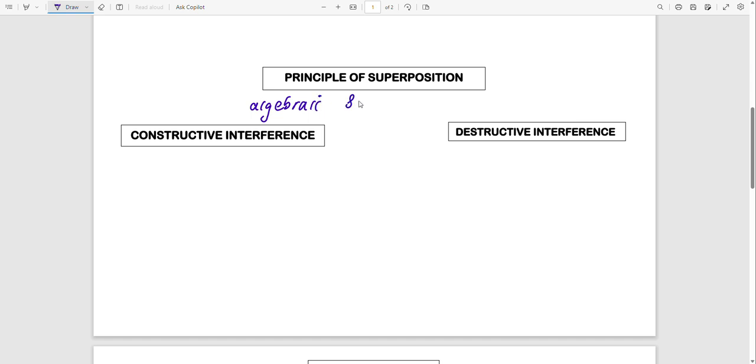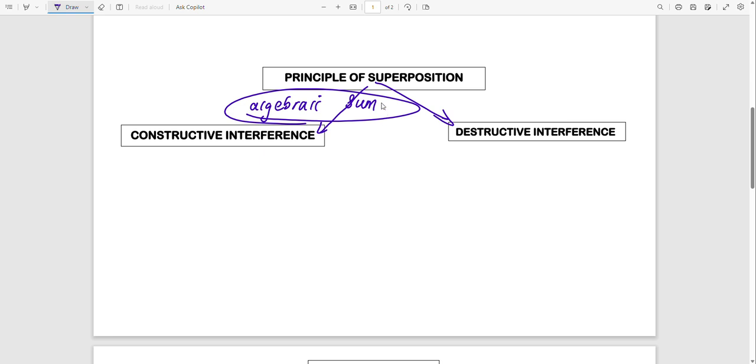Algebraic sum. That is the algebraic sum of two amplitudes that occupy the same space at the same time. You will be asked maybe to find the resultant of the two amplitudes when they meet at whatever point. So we will use the principle of superposition. In the principle of superposition, we have constructive interference and destructive interference.